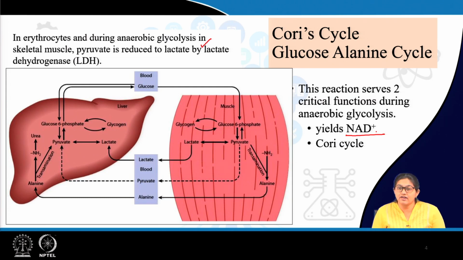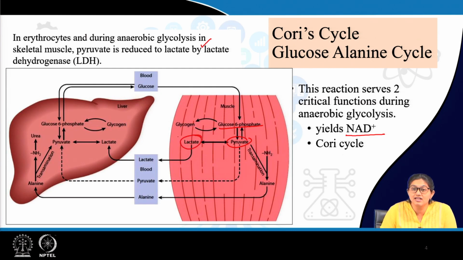By transporting this lactate to the liver, where the liver can utilize lactate in neoglucogenesis. Now, you can see that in muscle via glycolysis there is formation of glucose 6-phosphate which finally forms pyruvate. Via anaerobic glycolysis it forms lactate.